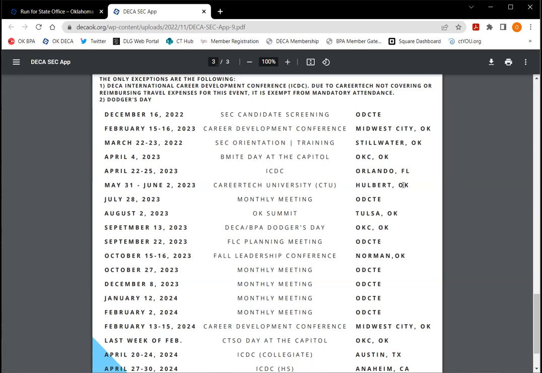The next event is our Be My Day at the Capitol, April 4th. That'll be at the Oklahoma State Capitol in Oklahoma City. The next event, which is optional, is ICDC in Orlando, Florida from April 22nd to the 25th.